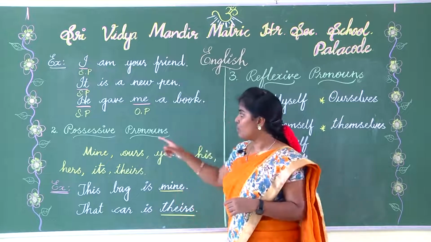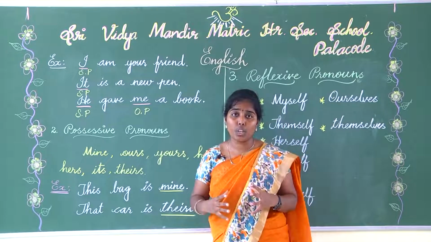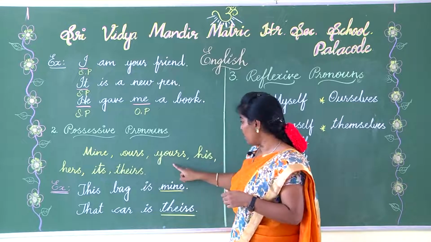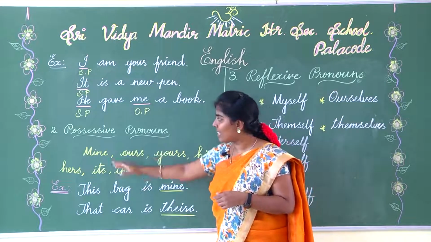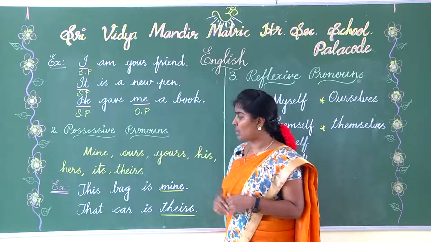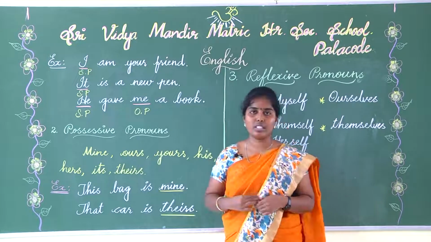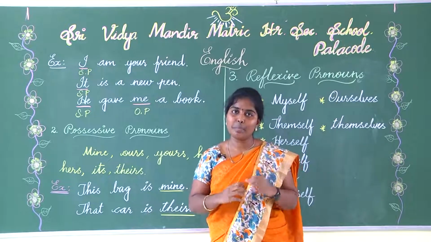Now let's move on to possessive pronouns. Possessive pronouns show ownership or possession. Mine, ours, yours, his, hers, its, theirs. All these are possessive pronouns. Let's see an example. This bag is mine. Think that there is a baby with a chocolate.